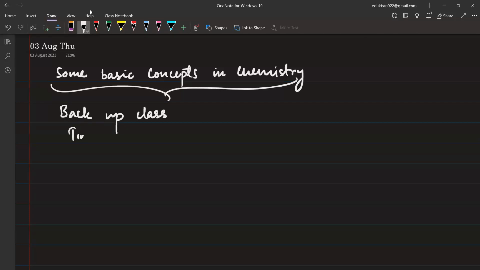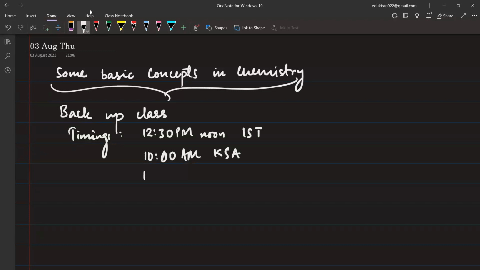Backup class, the timing will be 12:30 p.m., noon, IST, Indian Standard Time. This will correspond to 10 a.m. in the other time zone, and I think 11 a.m. in the UAE. Is that right? Rishita, 11 a.m. only, no?